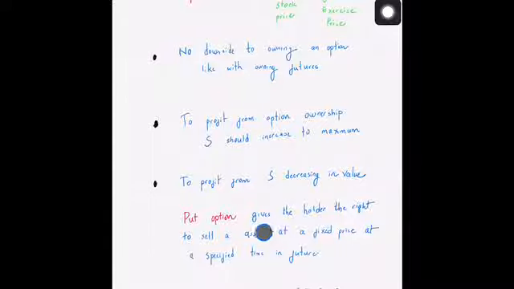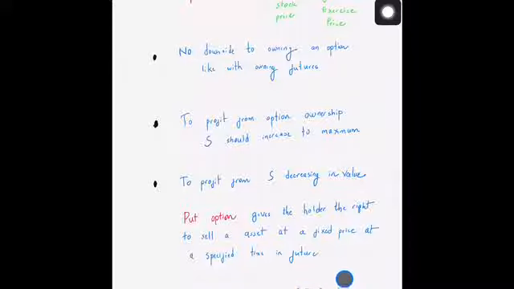Okay, because it gives you the right to sell the particular asset at a particular price E, the payoff function at expiry is going to be the maximum of the strike minus the price of the stock at that particular time, okay, at expiry, or it is going to be equal to 0. In case the stock price is greater than the strike, then you will obviously not exercise this option.